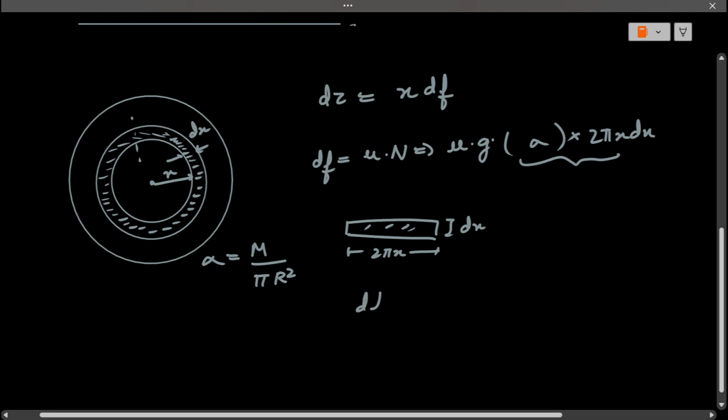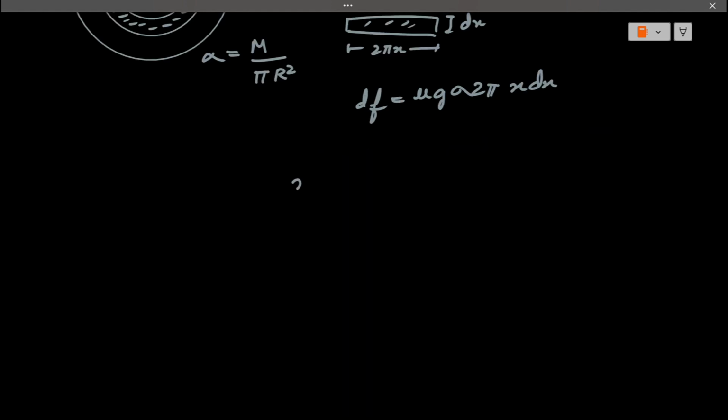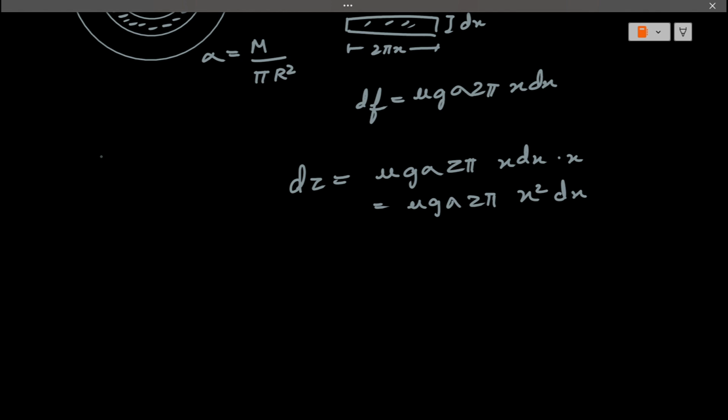So we have the small friction. The value of the small friction is mu g sigma 2 pi x times dx. From this value we can infer the value of the small torque, which will be mu g sigma 2 pi x dx times x, right? So it's mu g sigma 2 pi x square dx. That will be the value for the small torque.